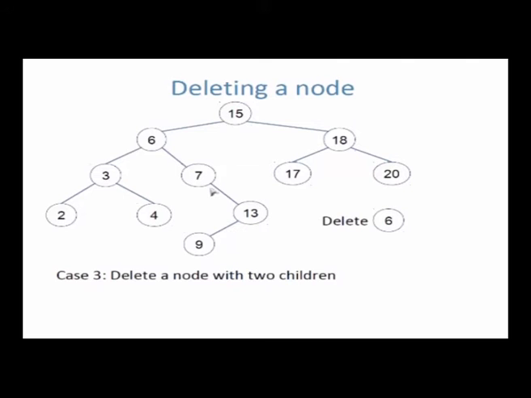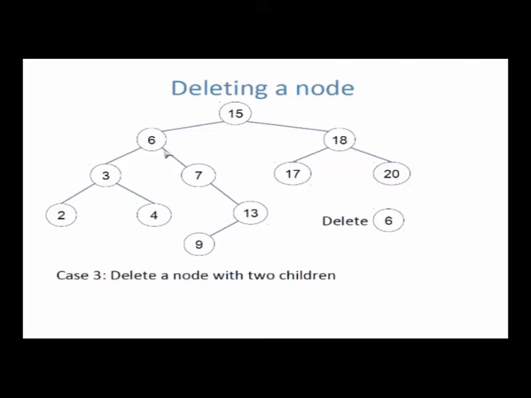And in fact, not only do we know it's in the right subtree, we know it's the minimum of the right subtree. We also know that the minimum has a property. What is the property? Minimum is obtained by going down the tree to the left till you can't go any further, which means that the minimum will have the property that it has no left child. So in this case the minimum is 7. 7 has no left child. Minimum will never have a left child, right, because it's minimum. Minimum means you have gone down as far as possible to the left, you can't go any further. So minimum will not have a left child.